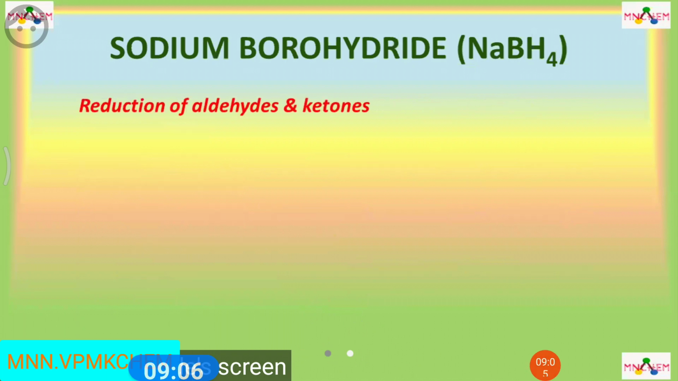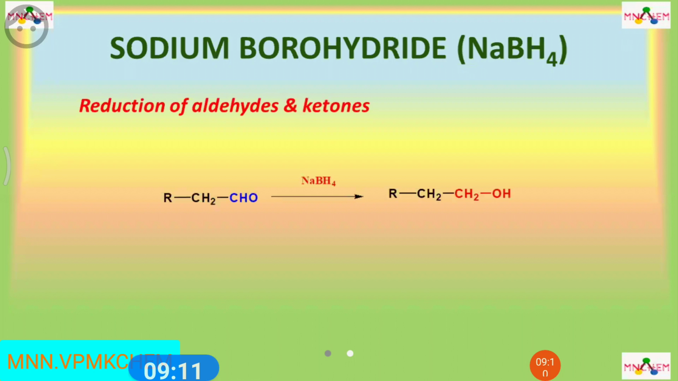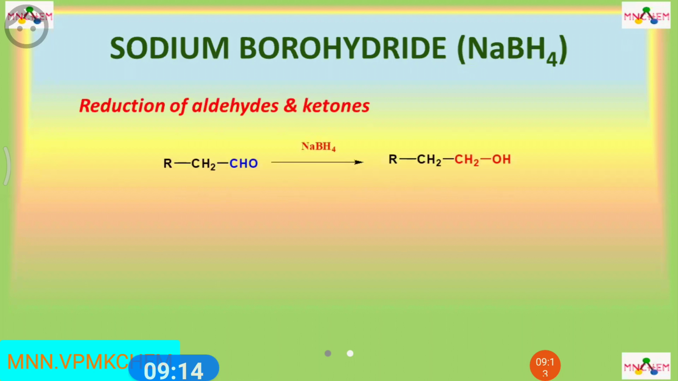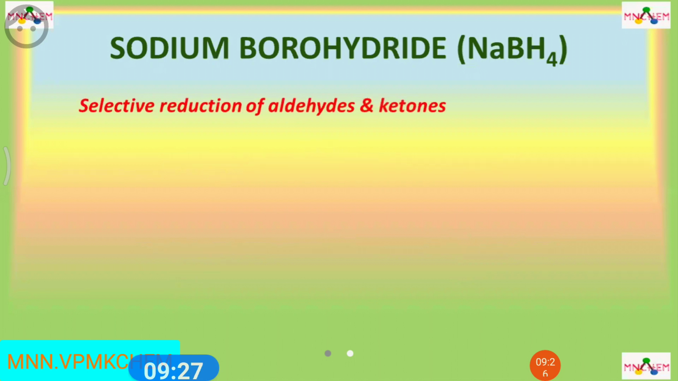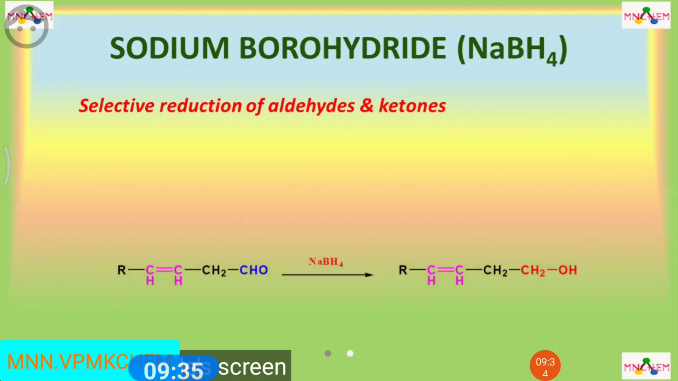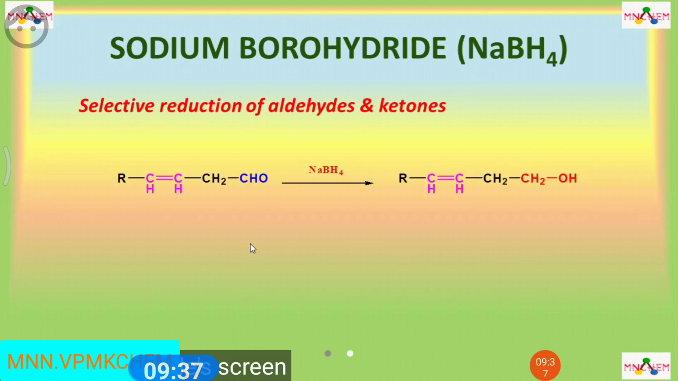Now let's discuss a few examples. Use of sodium borohydride for the reduction of aldehydes and ketones. Aldehydes readily get reduced into primary alcohols, whereas ketones reduce to the secondary alcohol. Discussing selectivity in reduction of aldehydes and ketones in presence of other polar functional groups. Here we can see aldehyde can be reduced to primary alcohol in presence of carbon-carbon double bond.